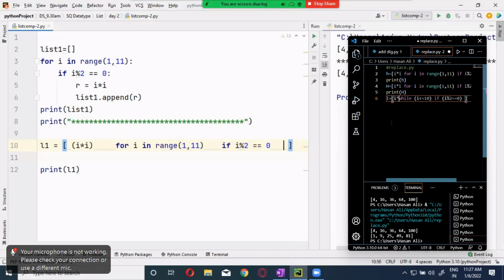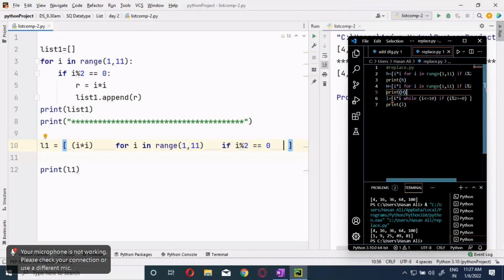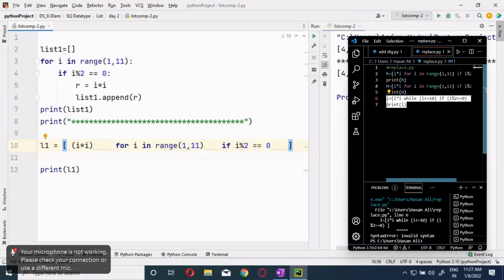You can do it on the even numbers. You can find the even numbers and try to print the table also. We can print the table also using this. So do this. Get the even numbers, get the odd numbers, and get the table also. We have done the even numbers, right? This one. So odd numbers you do, that is not equal to 0, and print the table. Print the table.